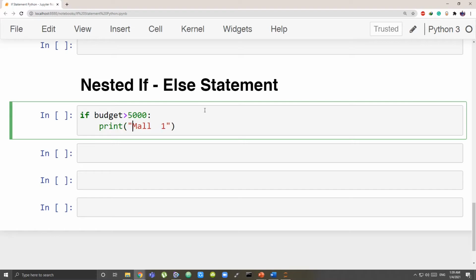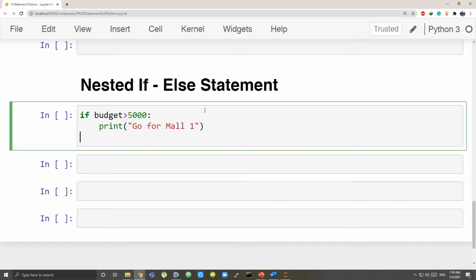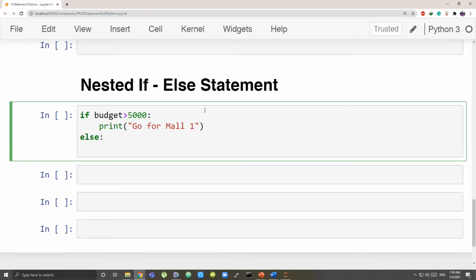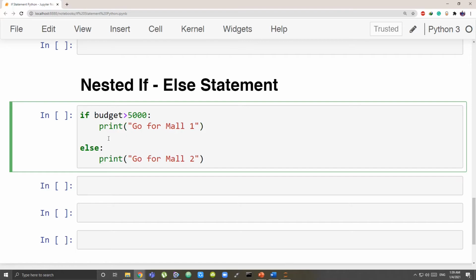Go for mall 1. So it's a suggestion that on the basis of our amount, you should go for mall 1. Otherwise, if this is not the case, then print that you should go for mall 2. This is my condition. Now I have chosen the mall. I want to further choose the brand. If my budget is greater than 5,000, obviously I'll go for mall 1. But in mall 1, which brand should I choose on the basis of my budget? So inside it I have another if statement.